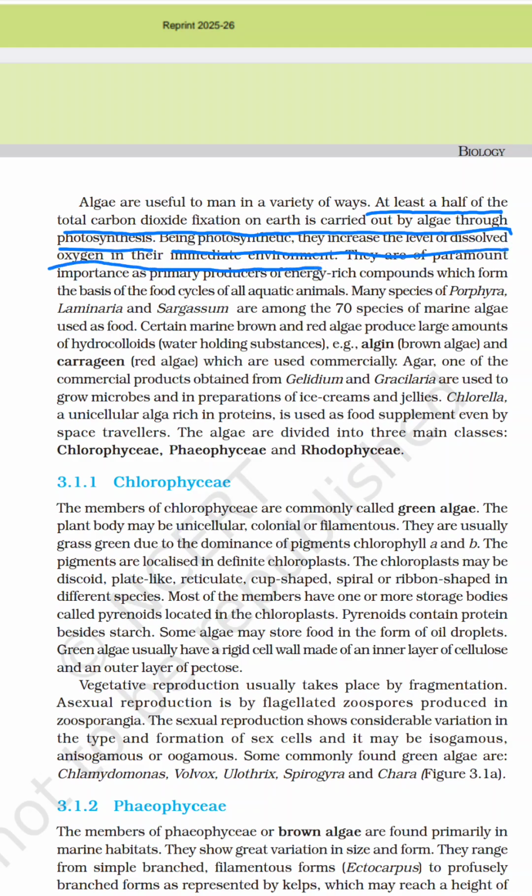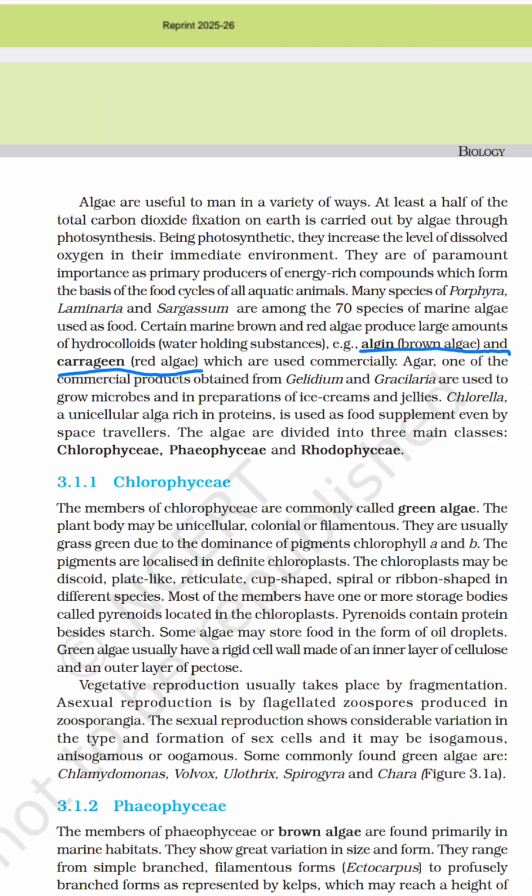They are of paramount importance as energy-rich compounds, which form the basis for many species like Porphyra, Laminaria and Sargassum. Among the 70 species of marine algae, these are used as food. Some marine brown and red algae produce large amounts of hydrocolloids. Algin comes from brown algae, and carrageen comes from red algae.